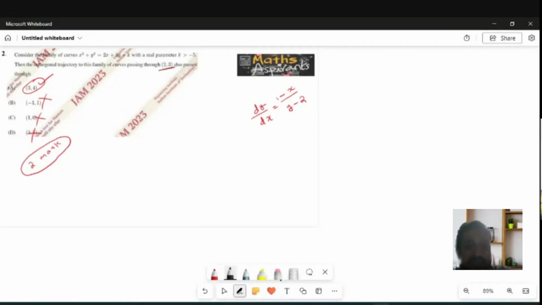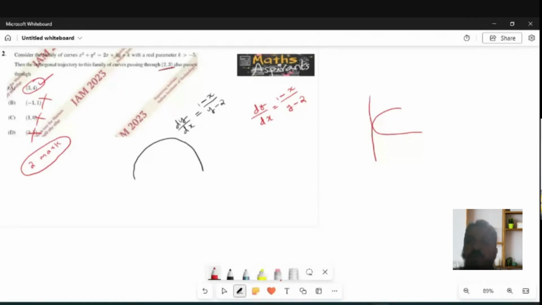What I am doing? See, this is the curve. In this curve, I have dy by dx, the slope of this curve, which is 1 minus x divided by y minus 2. Now, what is my question? If I want to find the orthogonal curve of this, orthogonal curve means the perpendicular to this. I just need to find the perpendicular curve of this.